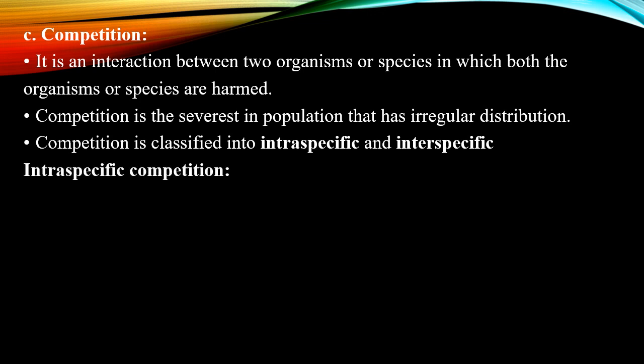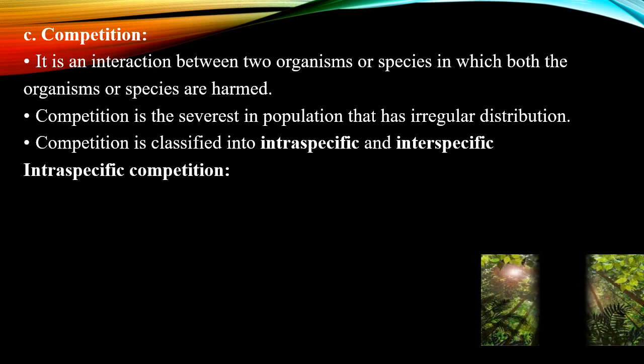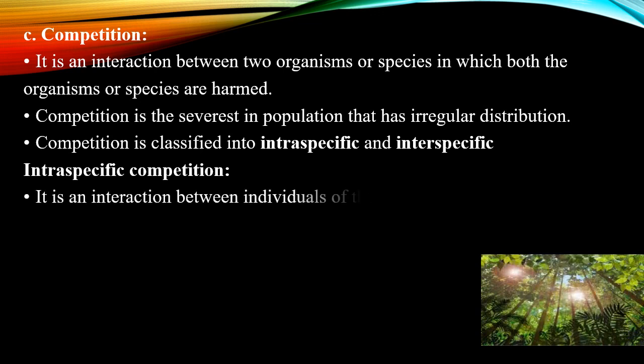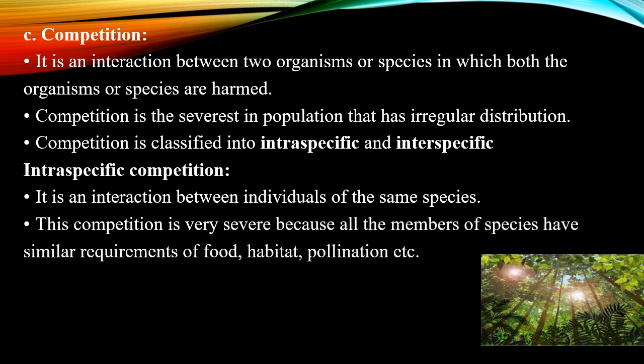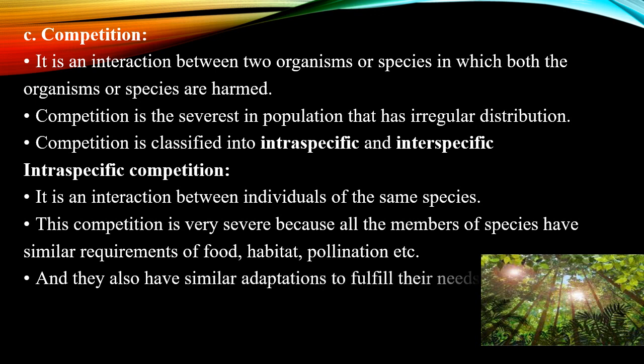The interaction between individuals of the same species is known as intraspecific competition. In this, the competition will be severe among members of the same species for similar requirements like food, habitat, pollination, etc. Since they also have similar adaptations to fulfill their needs, the competition will be severe, which leads to the total destruction of the species.